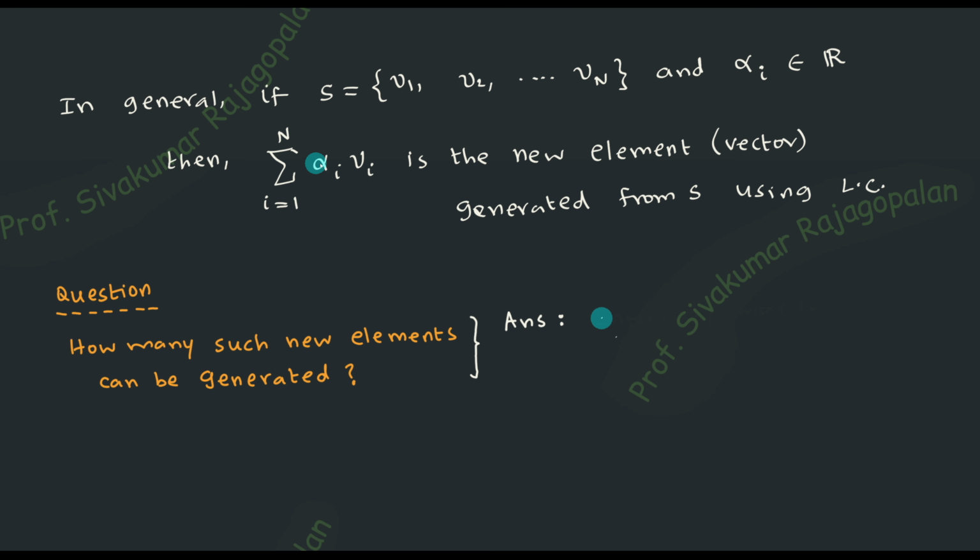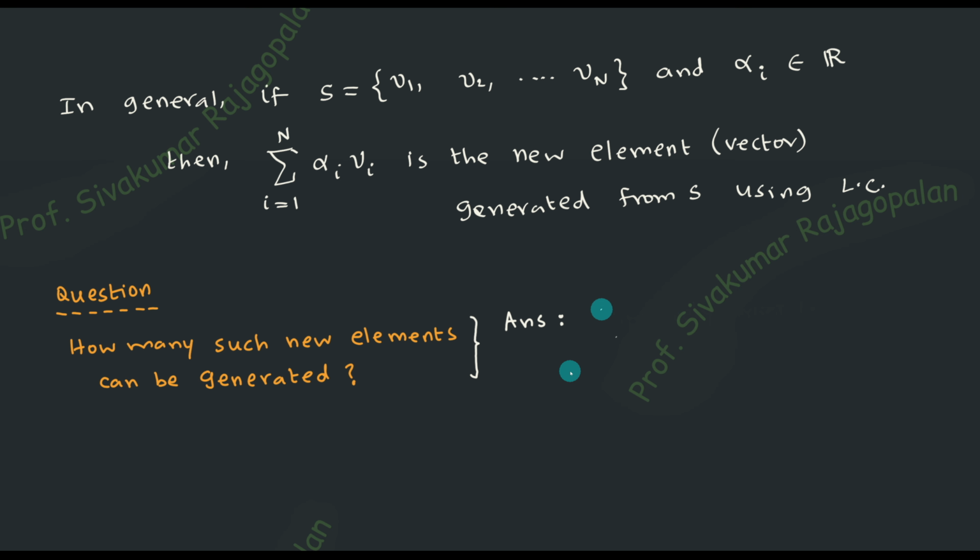Since you have the freedom of choosing any constant every time you perform the linear combination, the number of elements that can be generated is literally infinitely many. Since the number of elements in the real field is infinite, we also have that many options of choosing different values for alpha i, and therefore the summation will give me new elements every time.